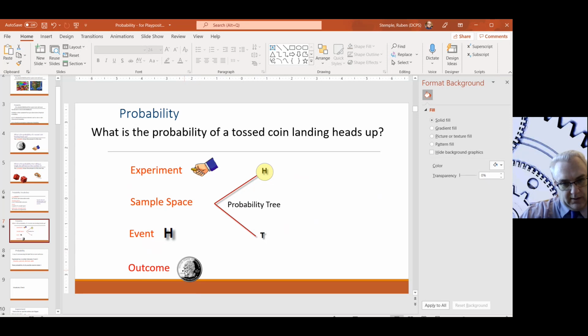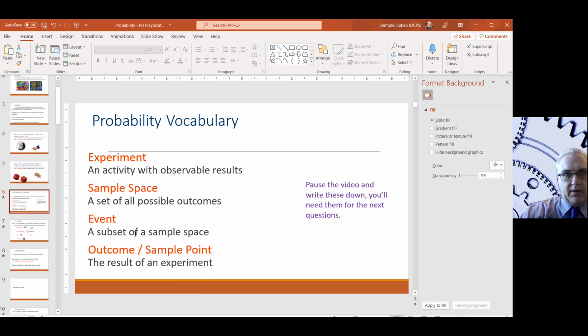And then the outcome, you can see that the coin is flipped. It's a lot of different ways to say similar things, right? But I want you to kind of get a sense of the vocabulary. And once again, you should write down this vocabulary. If you haven't done so yet, pause the video, write down this vocabulary so that you have it for the Playposit questions that are coming up. I want you to get a good score on the Playposit. So write those down. You don't have to write them in your notebook. I'm not going to check, but you should write them down someplace.